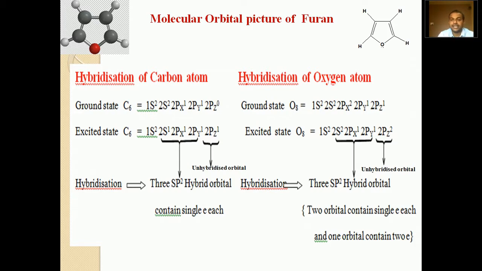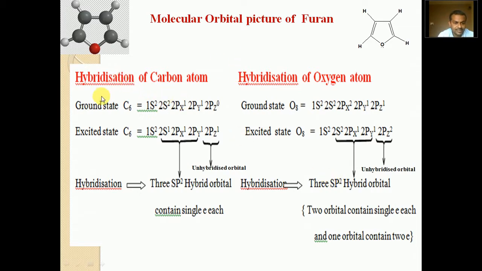As we know, furan is a 5-membered heterocyclic compound containing oxygen as a heteroatom. It contains 4 carbon, 4 hydrogen and 1 oxygen. All the 4 carbon atoms are sp2 hybrid in furan, and oxygen is also sp2 hybrid. The hybridization of carbon and oxygen is sp2.